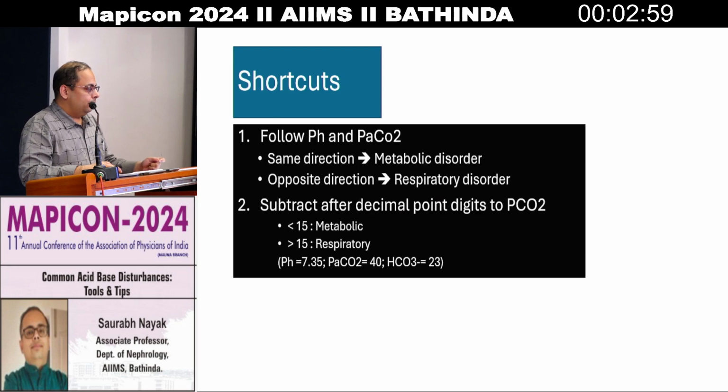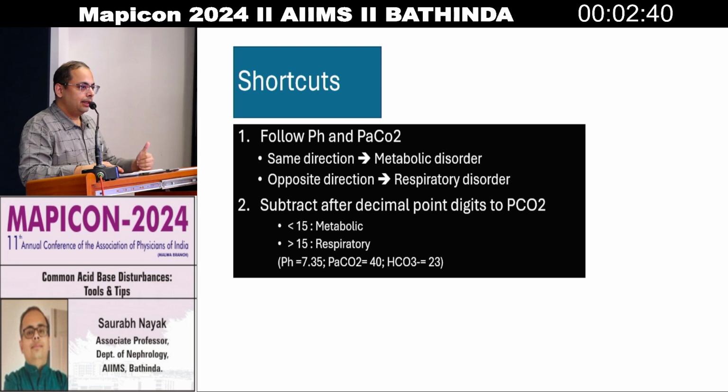Now here are the tips. You have a shortcut, because you cannot always follow the big formulas. So follow the pH and PCO2. If they are moving in the same direction, it's a metabolic disorder as a primary event. If pH and PCO2 are in opposite directions, then it is a respiratory disorder.